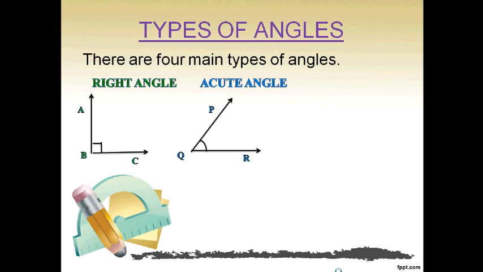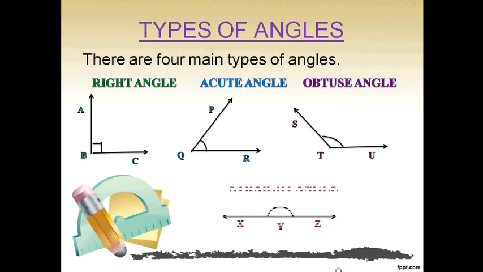Acute angle. When the measure of any angle is less than 90 degrees, then the angle is called an acute angle. Obtuse angle. When the measure of any angle is more than 90 degrees, then the angle is called an obtuse angle. And last one, straight angle. When the measure of any angle is 180 degrees, then the angle is called a straight angle.